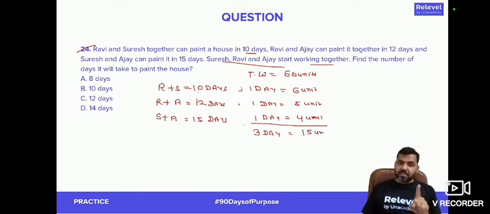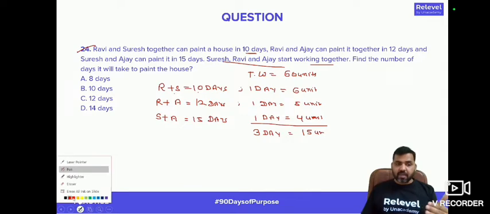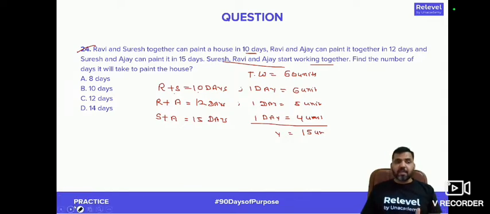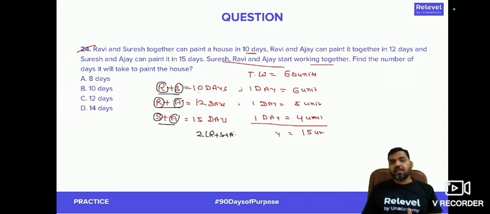But in this 3-day period, if I add all these 3 equations, Ravi and Suresh, then here we have Ravi and Ajay, and here we have Suresh and Ajay. See that if I add them up, all of these values will be added twice. Ravi is getting added twice, Suresh is also getting added twice, Ajay is also getting added twice, right? So 2 times Ravi, Suresh and Ajay in one day together will be doing 15 units of the work.